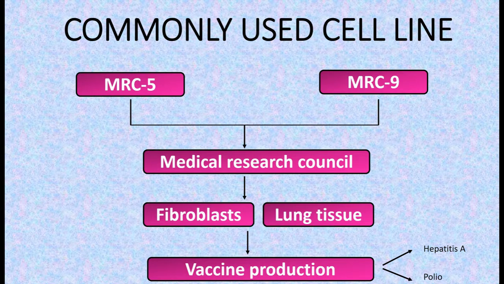First is MRC5 and MRC9. MRC5 stands for Medical Research Council Strain 5. It is a cell culture composed of fibroblasts developed from human lung tissue. It is used to produce several vaccines including hepatitis A and polio. MRC9 also stands for Medical Research Council Strain 9. The cell culture is composed of fibroblasts developed from human lung tissue, and it also has its applications in vaccine production.